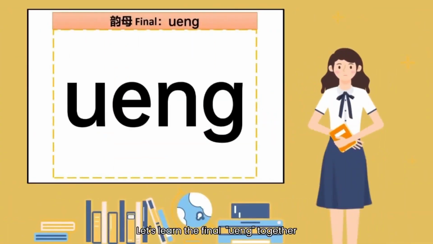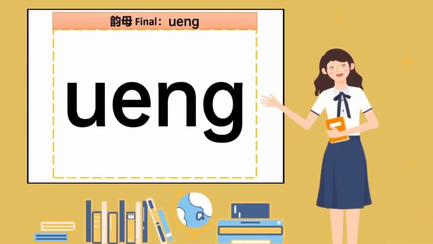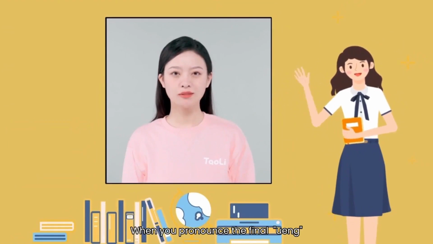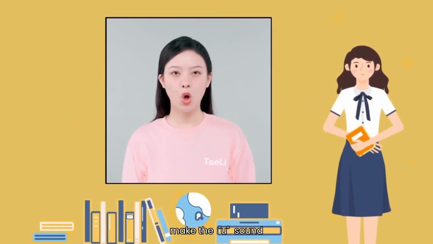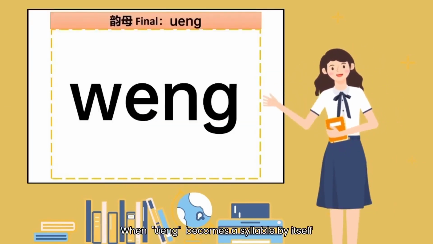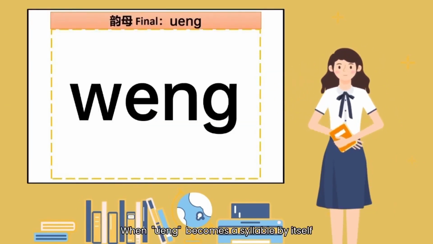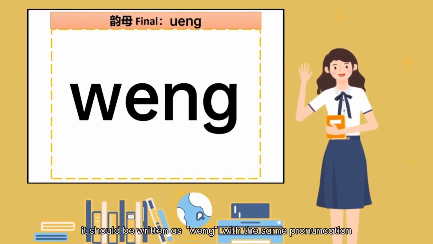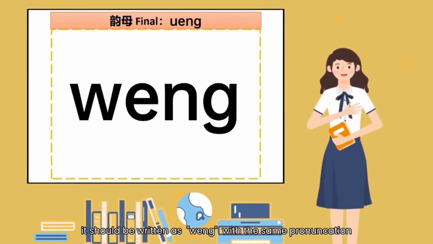Let's learn the final ueng together. When you pronounce the final ueng, make the u sound, then quickly slide to the ng. Ueng. When ueng becomes a syllable by itself, it should be written as ueng with the same pronunciation. Weng, weng, weng.